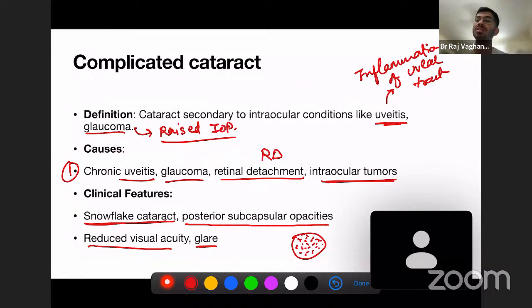Posterior subcapsular opacities means, for example, this is the lens, and the posterior side. So this is the posterior capsule. This is the anterior capsule. The capsule covering the anterior part of the lens is the anterior capsule, and the capsule covering the posterior part of the lens is the posterior capsule. So just beneath the posterior capsule, you are having the opacity that is known as posterior subcapsular opacity.